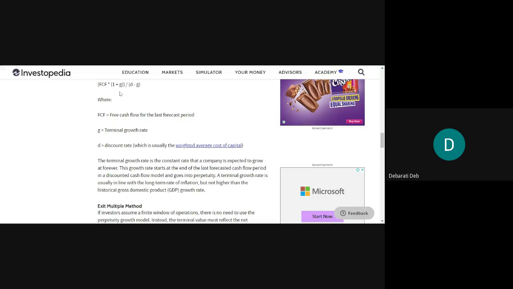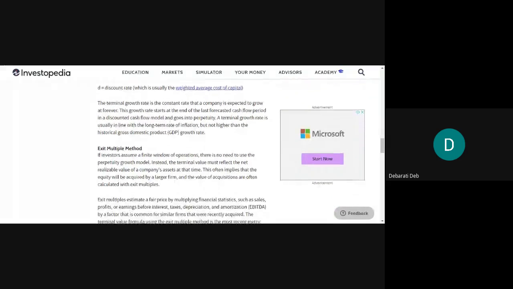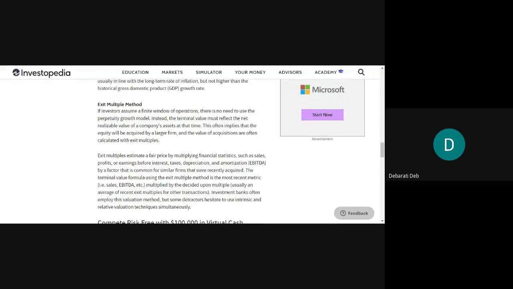So the formula is FCF × (1 + g) divided by (D − g), where you will write all these factors. Understood? This is the formula. Then let us see what the exit multiple method is.